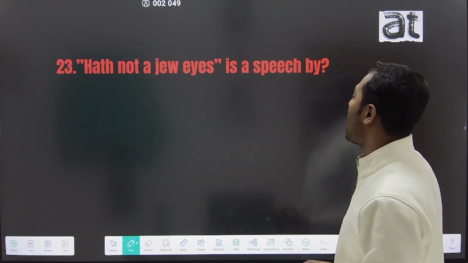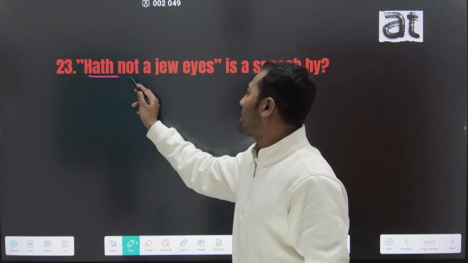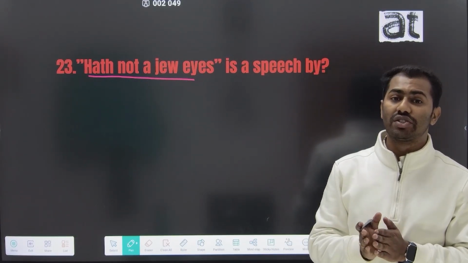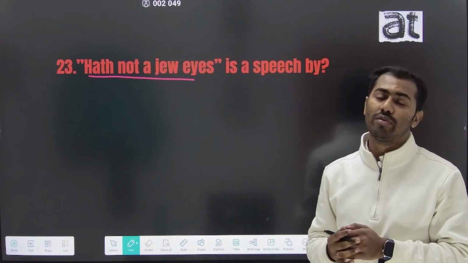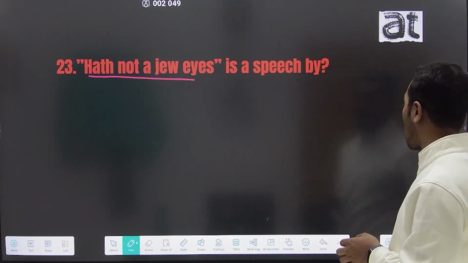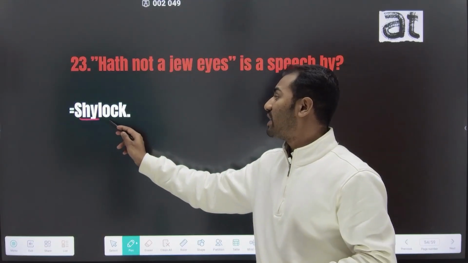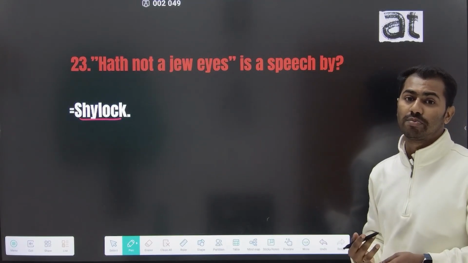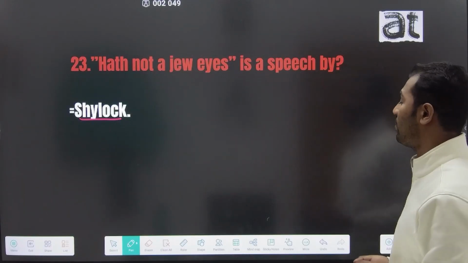Hath not a Jew eyes is a speech. Hath not a Jew eyes is one of the most famous speeches of Shakespeare, from one of his most important plays, and this speech is said by Shylock. Shylock says this speech, Hath not a Jew eyes, and this speech is spoken in the work The Merchant of Venice.